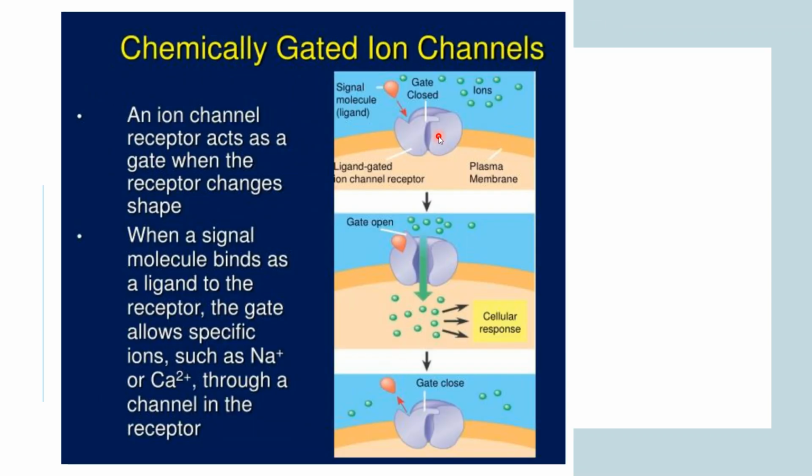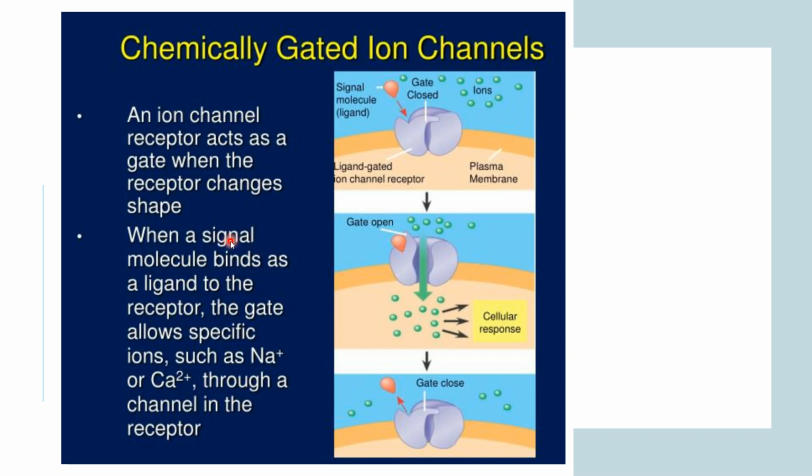First of all, talking about the chemically gated ion channels. This ion channel receptor acts as a gate when the receptor changes shape. This particular ligand, the small molecule, when it binds to that ion channel, the gate will open or it will get closed.